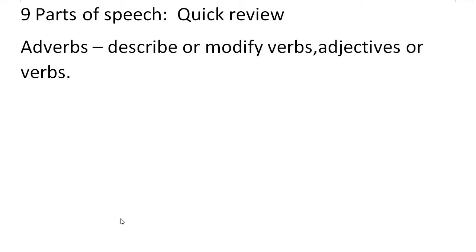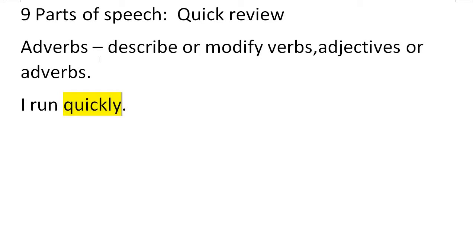Okay, now where adjectives have one purpose, adverbs have 3. They describe or modify verbs, and they can describe adjectives, and also adverbs, right? So verbs, adjectives, and other adverbs, yes, they can describe themselves. So I'm just going to give you a few instances of each, and then we'll move on to the next part of speech. So if I say, I run quickly, run being our verb, quickly describes how I'm running, and therefore that is an adverb.